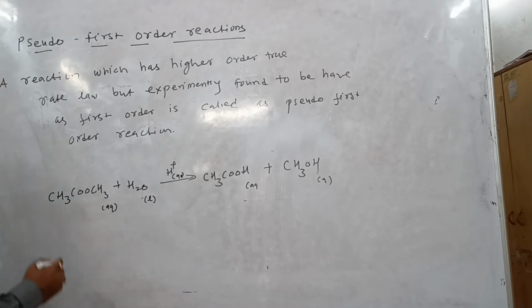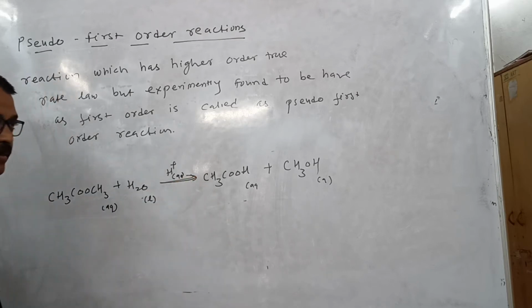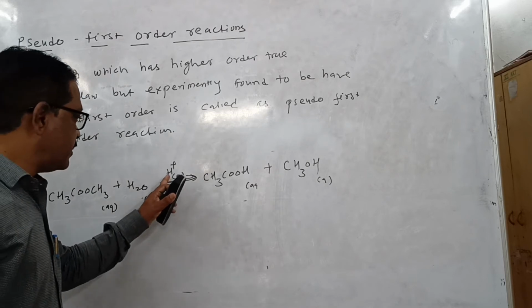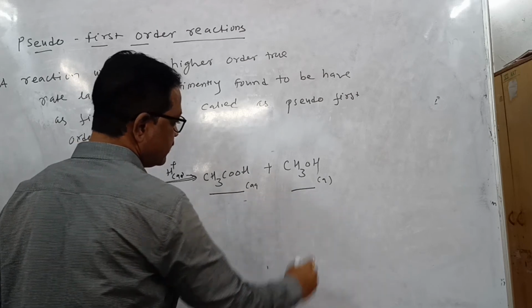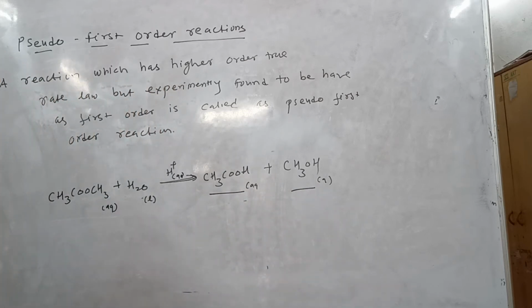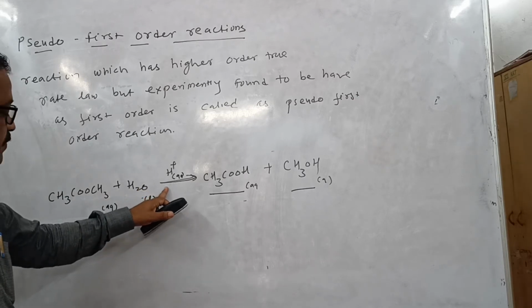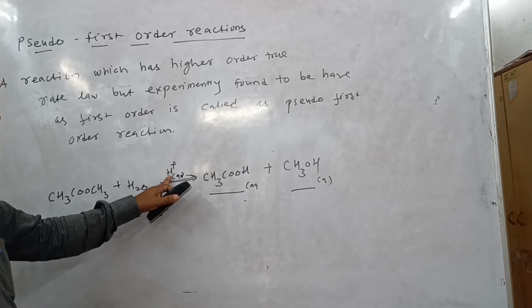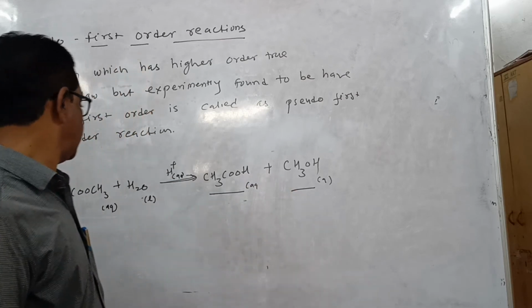CH3COOCH3, methyl acetate, plus water H2O, in the presence of acidic medium, produces acetic acid and methyl alcohol: CH3COOCH3 plus H2O gives CH3COOH plus CH3OH.